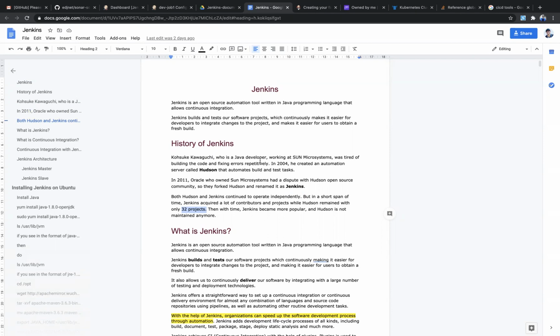So this is very famous for CI/CD. Continuous integration is compiling the code, building the code, and testing the code. This is a continuously rotating process, and that's what we call continuous integration. Continuous delivery and deployment is deploying the code onto the servers. That's what we call deployment or delivery.